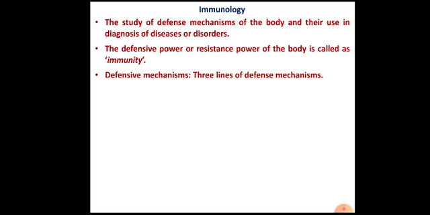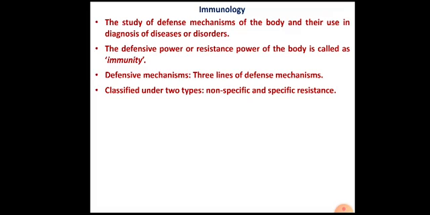These defensive mechanisms are classified into three categories, which are called three lines of defensive mechanisms. This means that whenever any pathogen causes a disease, that pathogen has to cross these three barriers: first barrier, second barrier, and third barrier, which are called three lines of defensive mechanisms.